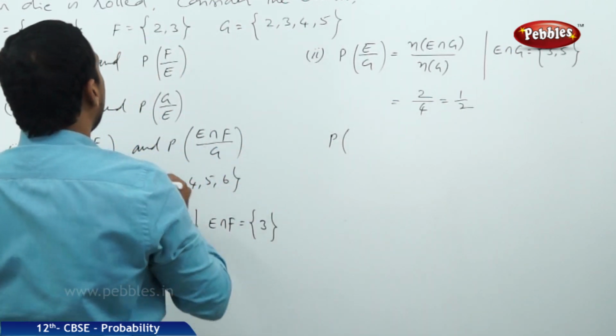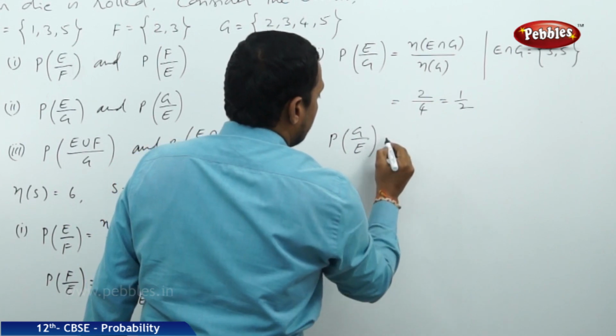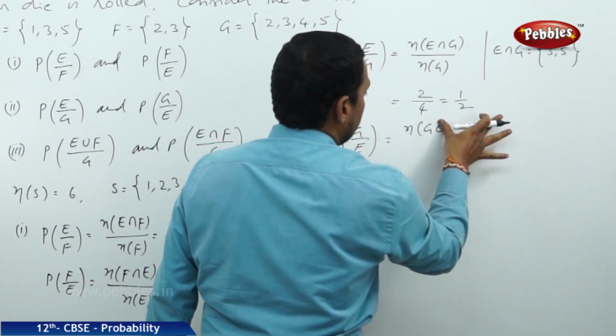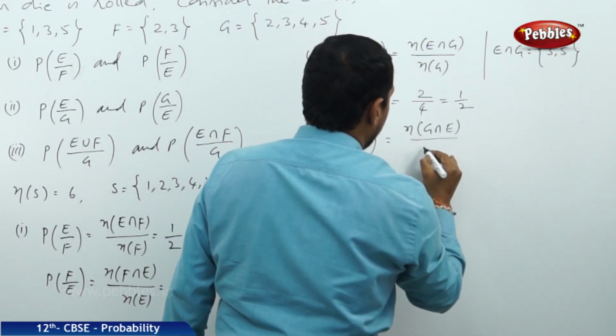And the probability of G by E, it is N of G intersection E by N of E.